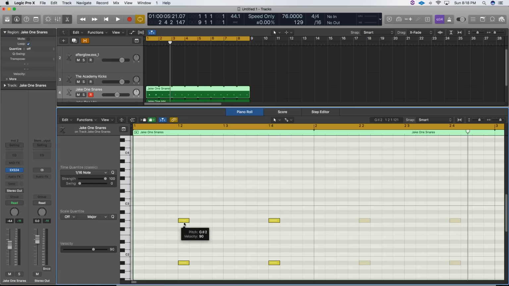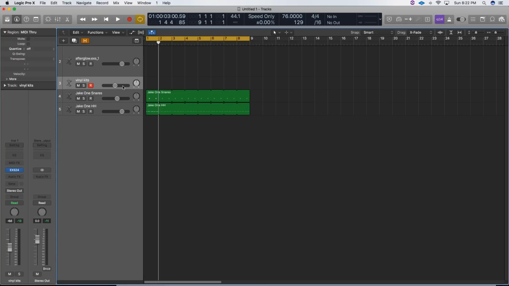And honestly, you don't always have to keep your snares on the 2 and the 4. This is just common practice, and this is just to make things a little easier to start out with. You can start experimenting with this later on, and I would actually encourage that because that'll make a more interesting drum pattern. Alright, so now that I've set my hi-hat and my snare pattern, I kind of got them the way I want them. Now I go on to the kick.